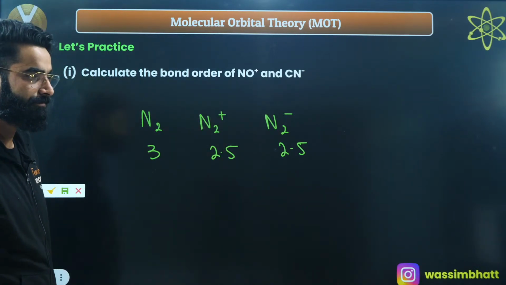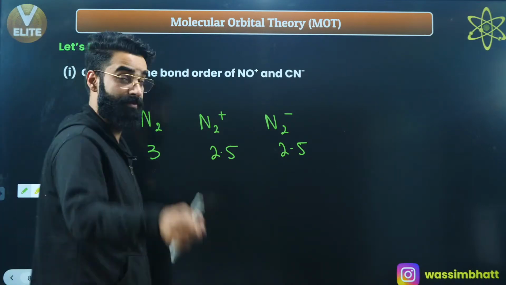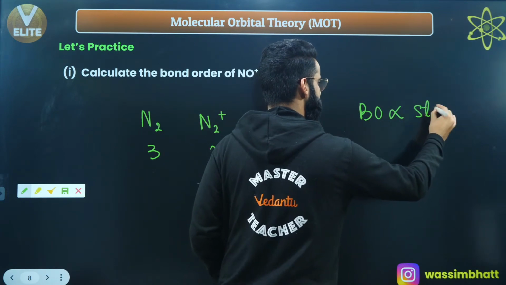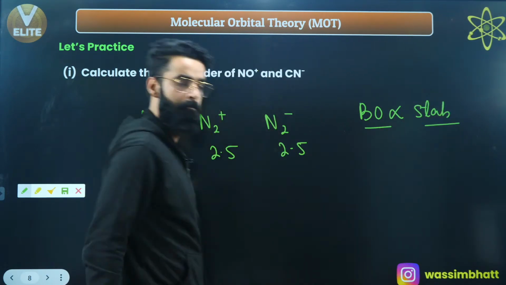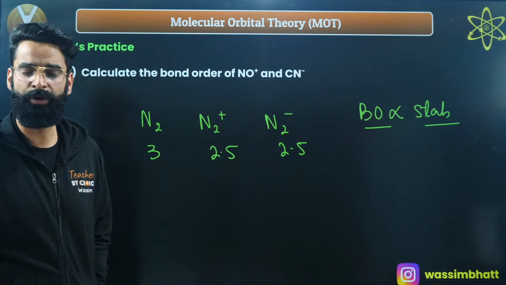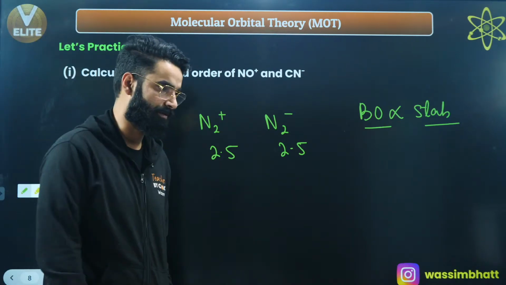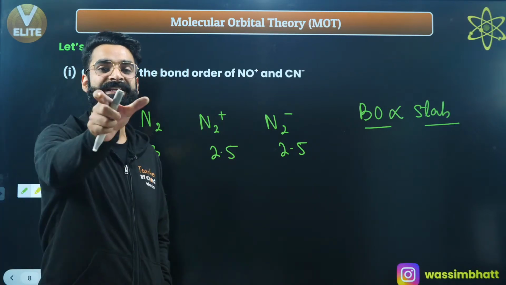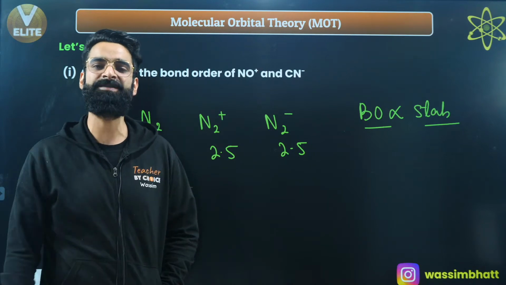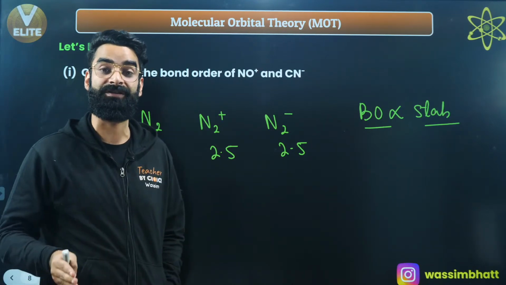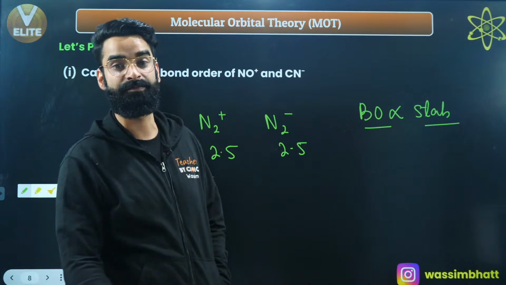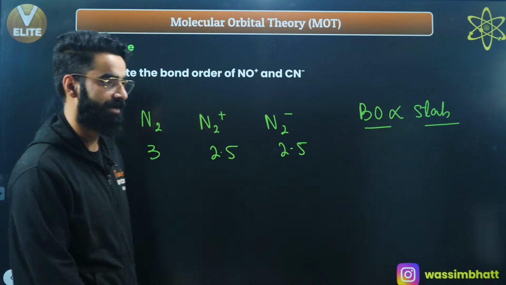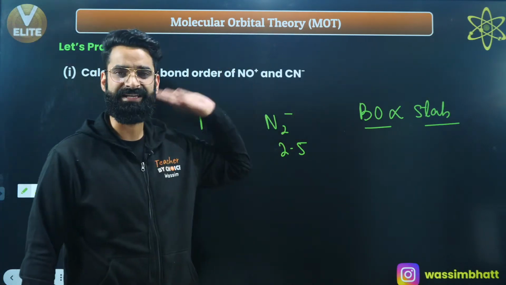Before asking, let me tell you, bond order is directly proportional to the stability of the diatomic molecule. The more the bond order in the diatomic molecule, the more stable the molecule is going to be. What does that mean? More bond order means more bonds between the atoms, which means more force of attraction. If there is more force of attraction between the atoms, more energy is needed to break it. That means more stability, as simple as that. So more bond order, more stability.